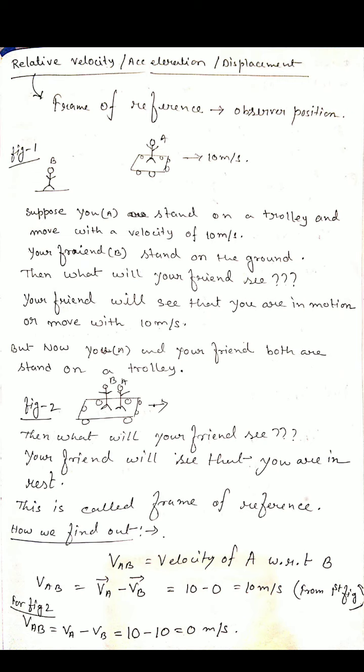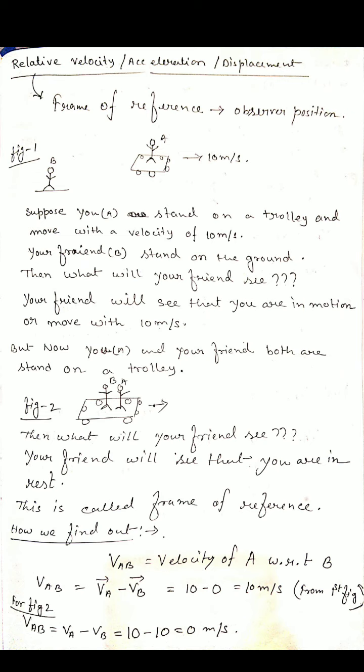Here observer B, your friend, is the observer. With respect to that observer, we calculate the relative velocity of you, or the object A. This is called the frame of reference. This is the observer position. In the first case, the observer is at rest, standing on the ground, but in the second figure the observer position changes. He stands with you on the trolley, which moves with a velocity of 10 meter per second. Clear?